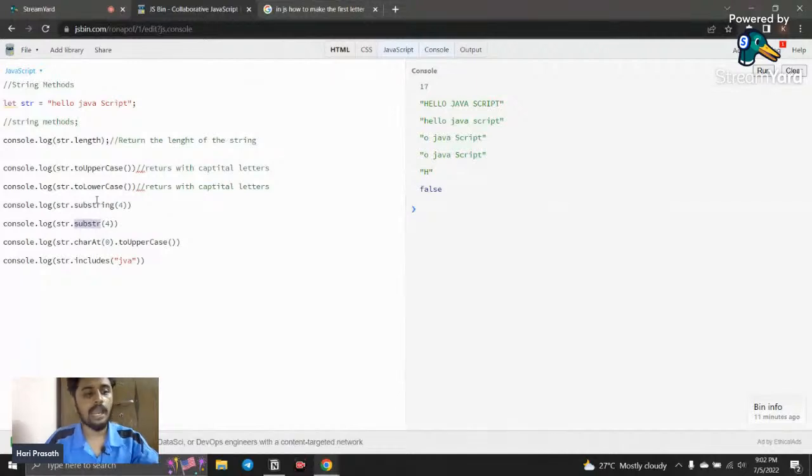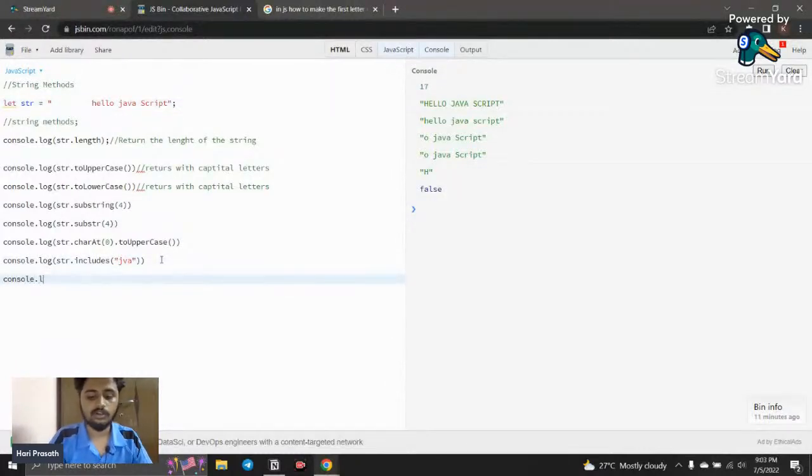Okay, so if you have any doubt with that, you just Google it. Some of the additional methods we have: we have trim, that is used to remove white spaces. If we have some extra white spaces, we use the trim method to remove them. And we have split, and I will give a demo of the split method because it is very useful.